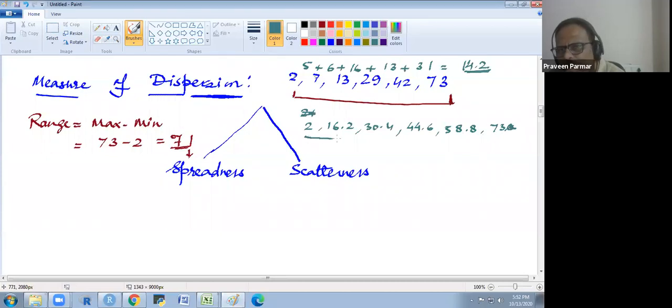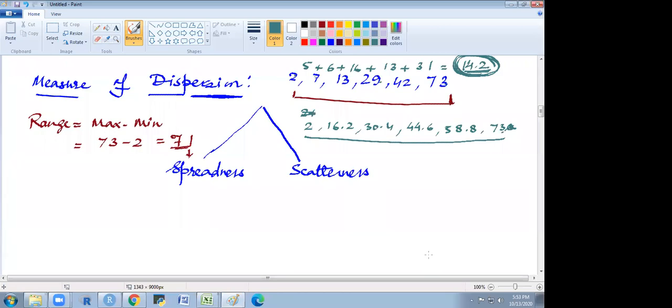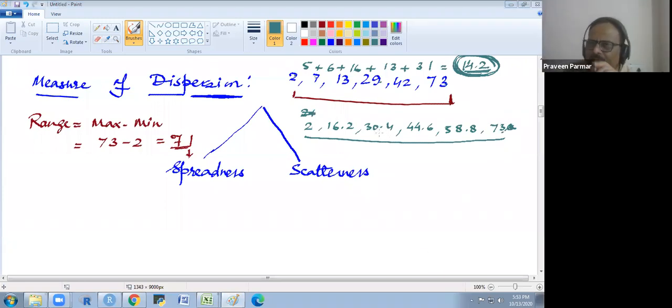Does that make sense to you? How many values are there? There are 6 values, and here you see we have also the 6 values. But here we have used this average scatterness. So now you got the difference between spreadness and scatterness.